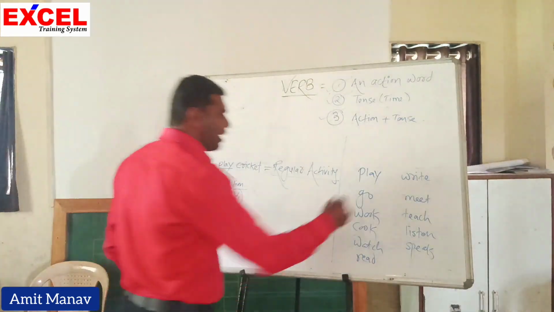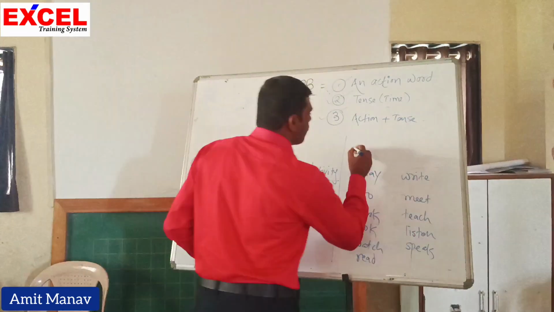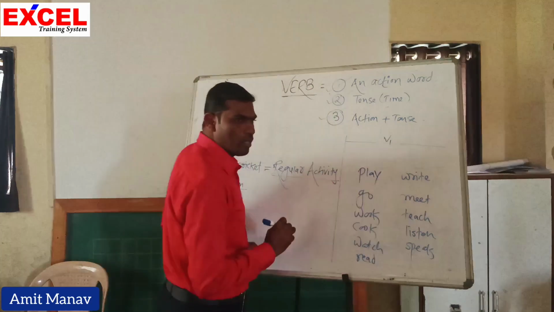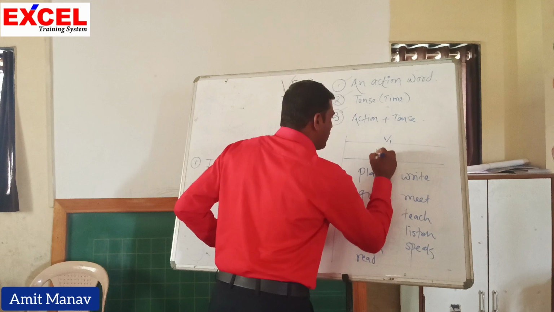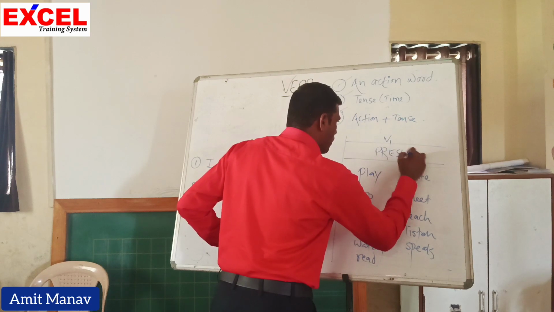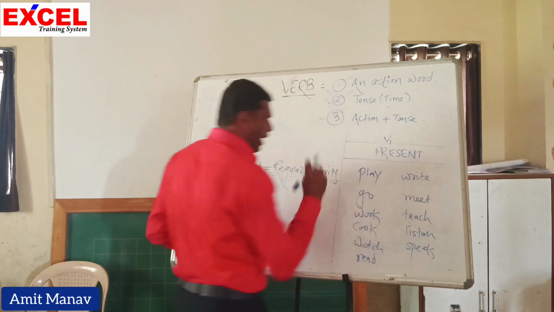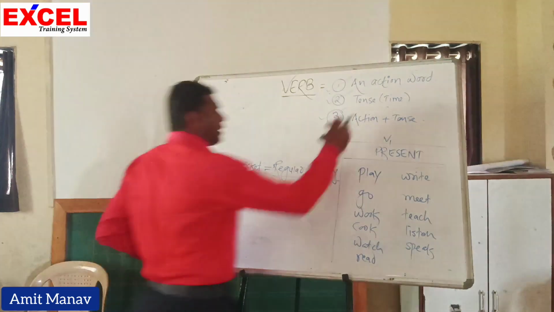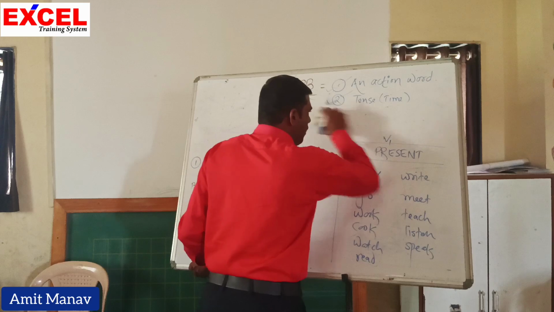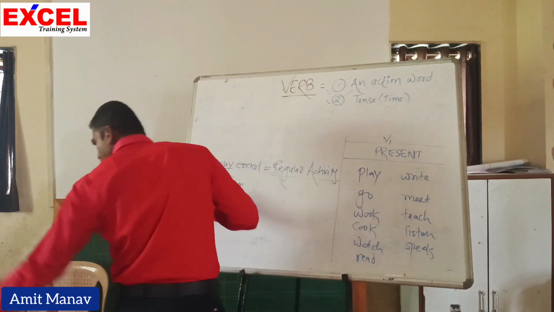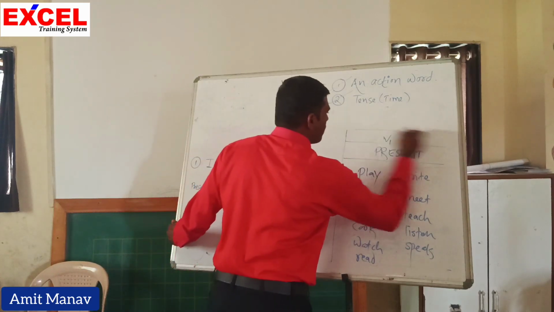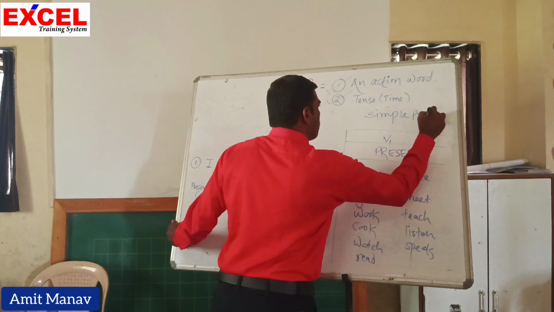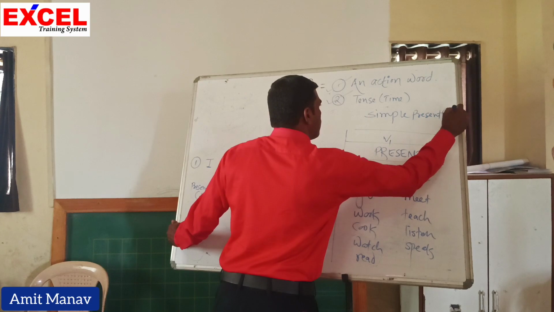So what are they? These are verbs, and these verbs are what? V1. Yes or no? And we call them present. As it is a present tense, which indicates present tense along with V1, therefore we call it simple present tense.